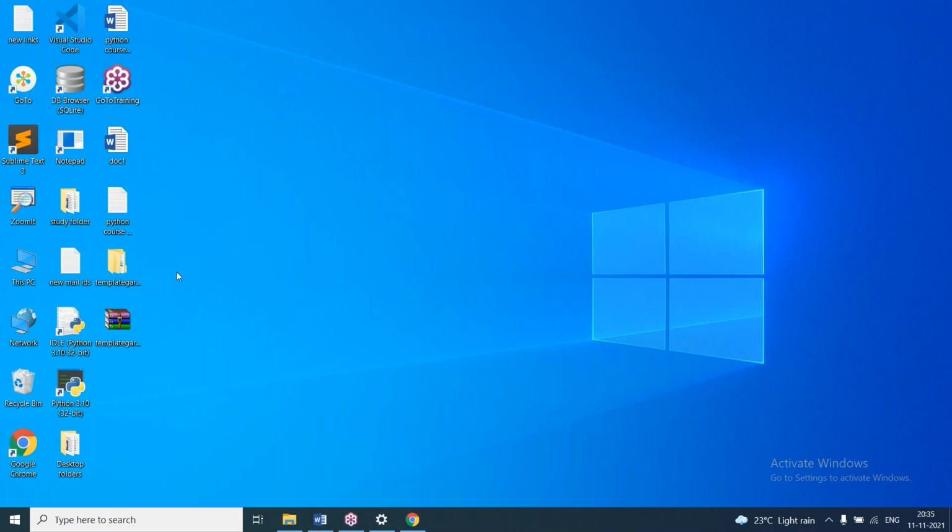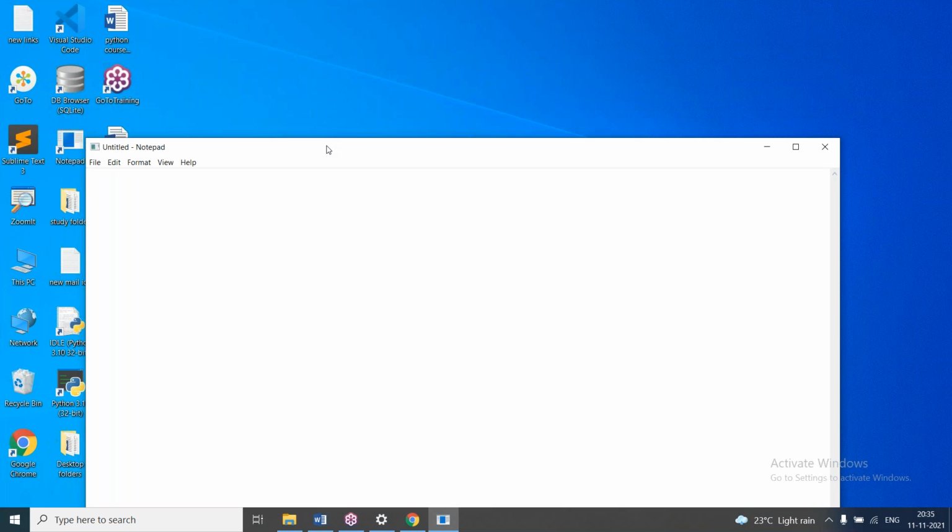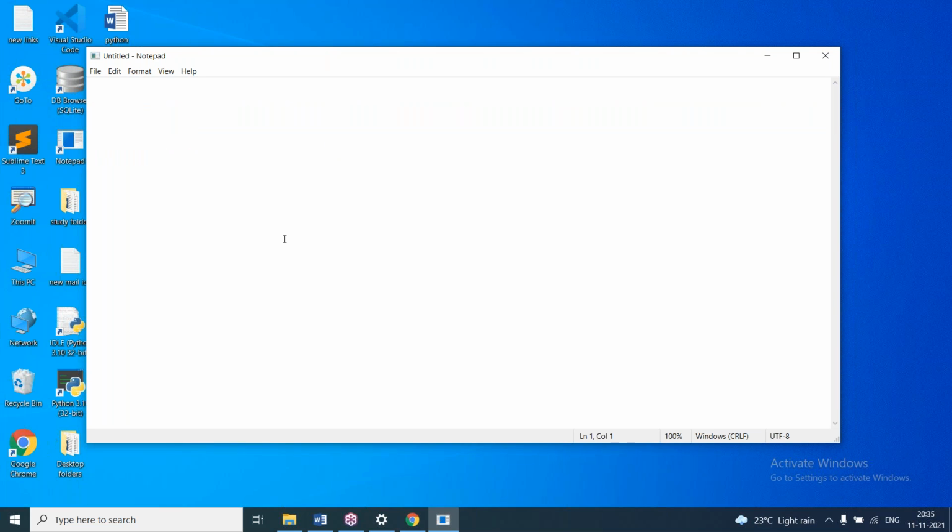So now I'll write a program in Notepad. Here str equal to, I'm giving values here. Then print str, where str is the variable. Here b equal to a value is given, and I'm using print b. So I'm giving some statements here.